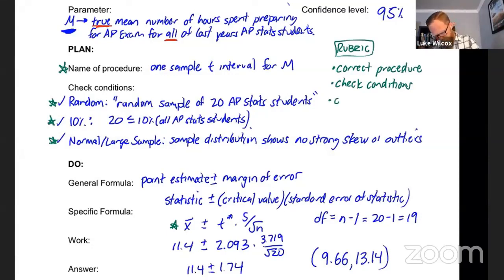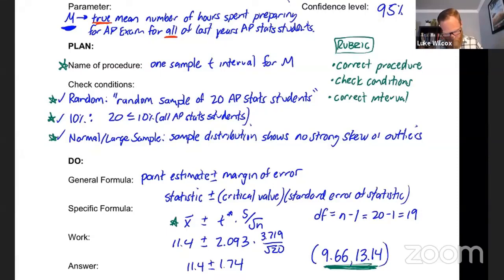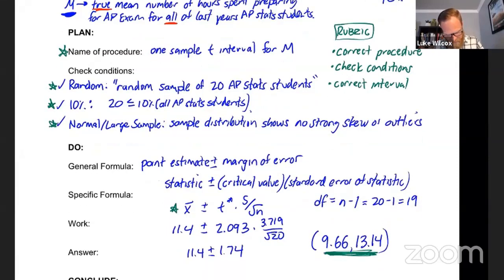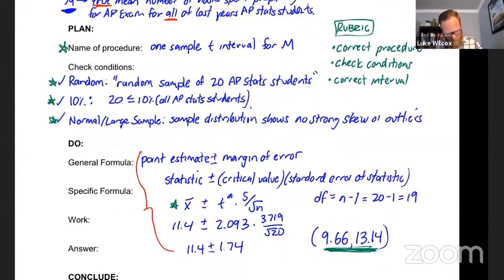And then, of course, the rubric is going to check to make sure that you have the correct interval, which is your answer here. So realize that this answer is the thing that is going to be graded. And some of this work that we have here is not necessary in order to get full credit. Although I really like having it, I like showing it. It helps you catch mistakes if you're going to make a mistake, but it is not required in order to get full credit there. And then finally, you have to have the correct conclusion.